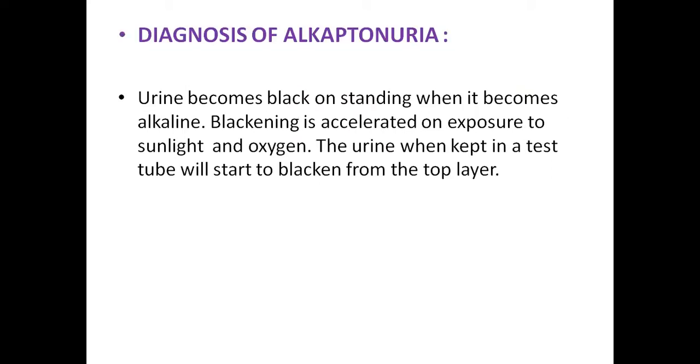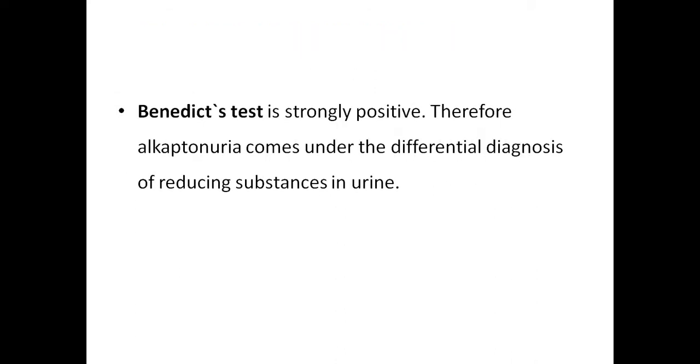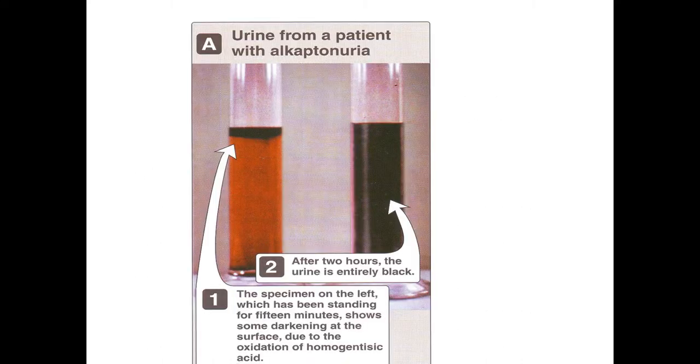Diagnosis of alkaptonuria: urine becomes black on standing when it becomes alkaline. Blackening is accelerated on exposure to sunlight and oxygen. Urine kept in a test tube will start turning black from the top. This is the diagnosis for alkaptonuria. Benedict's test is also positive for these patients because this is a reducing substance.